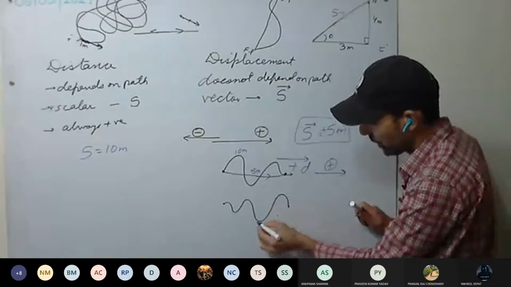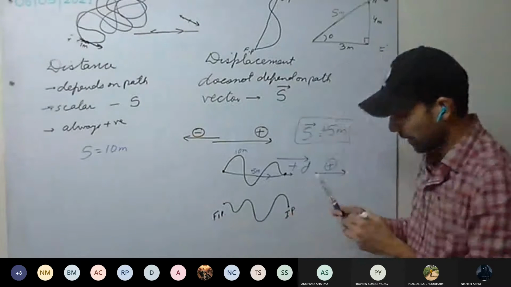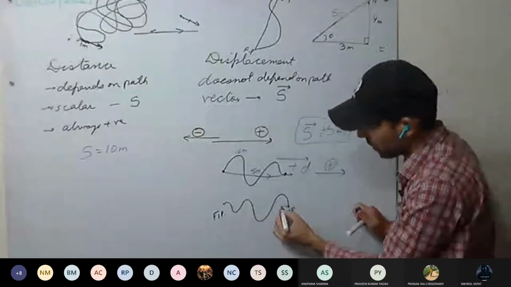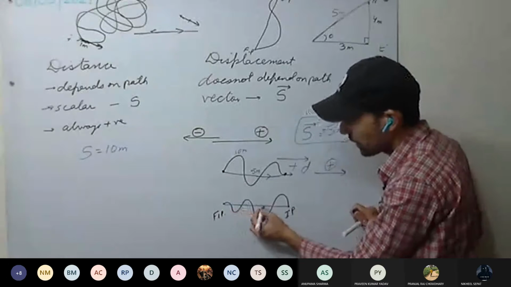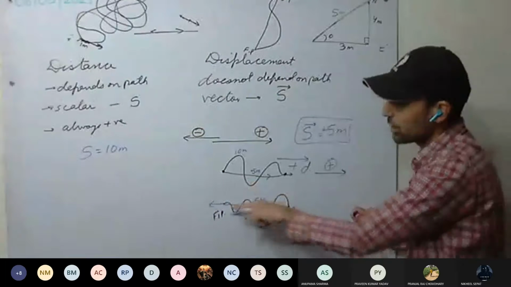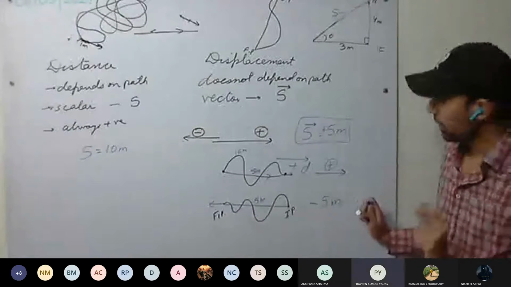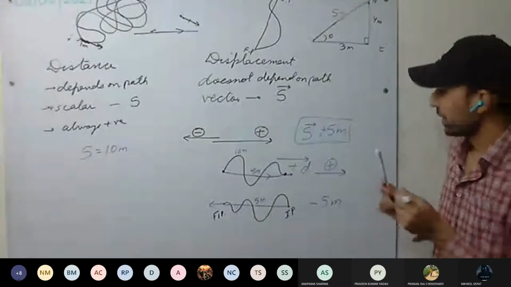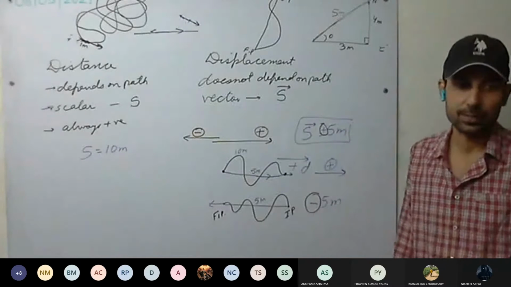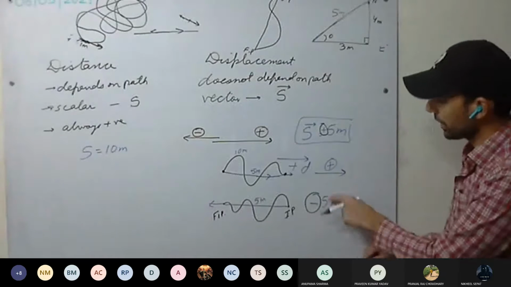Now, for example, a body has started from here and moved here. This is the initial position, this is the final position. What will be the displacement? How much it has been displaced from its position. So this is the displacement. For example, it is the same 5 meters, but this time which direction? This direction, which we have taken as negative, so minus 5 meters. So what you see here, this plus sign and this minus sign, they represent direction. And what is the magnitude?